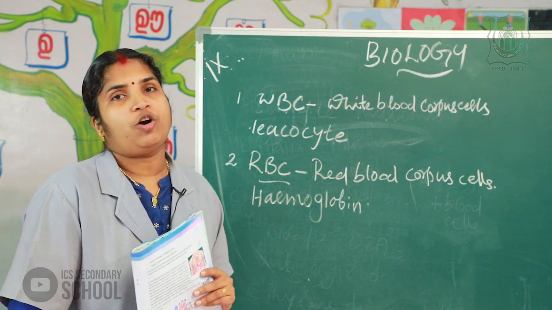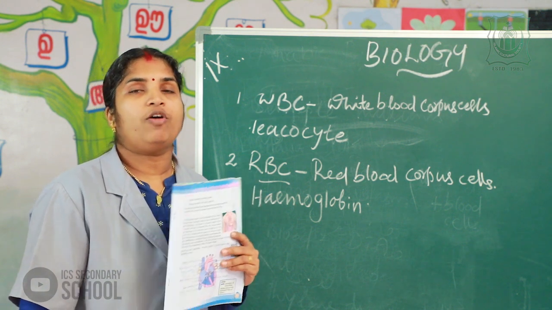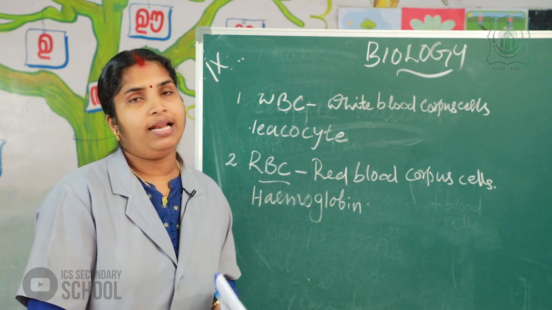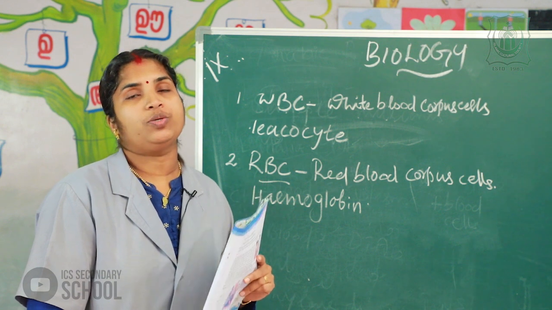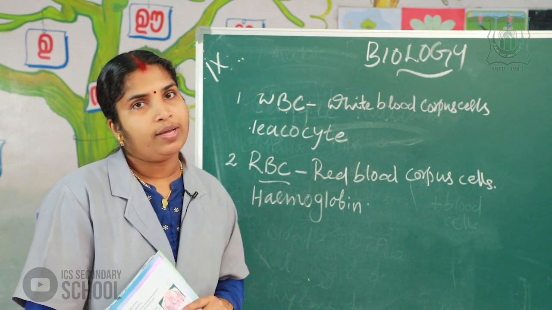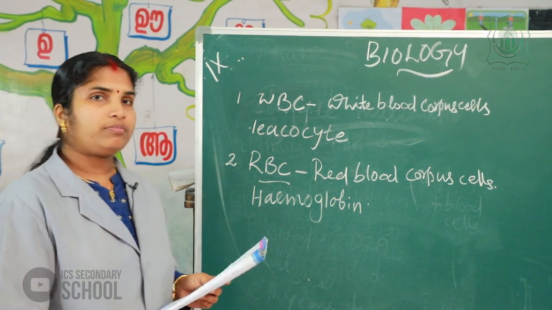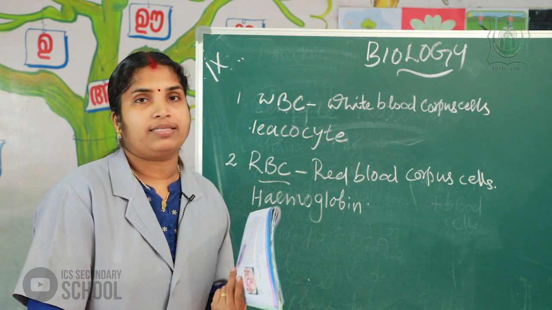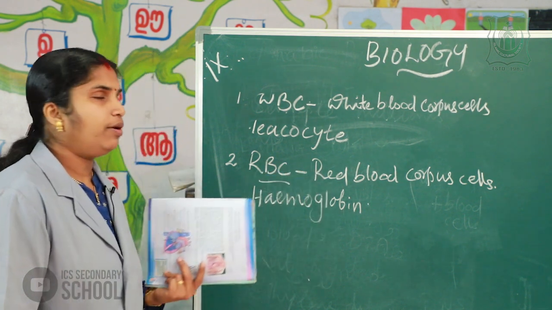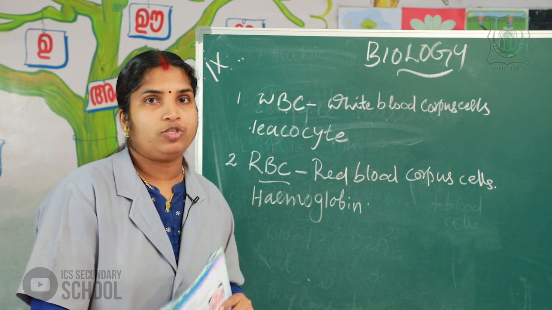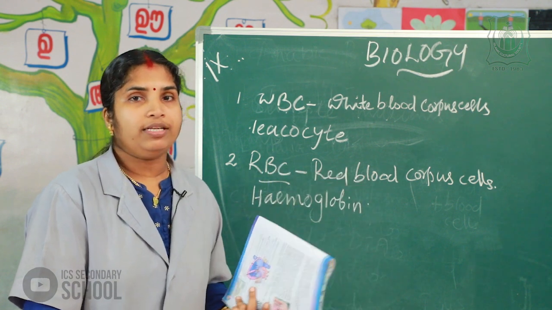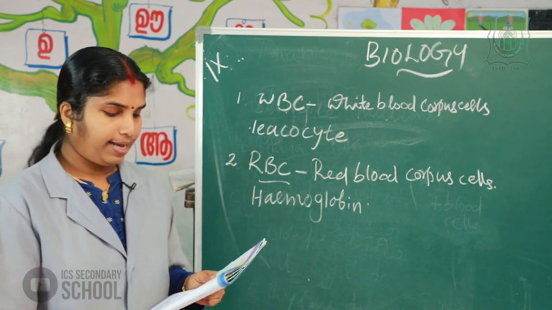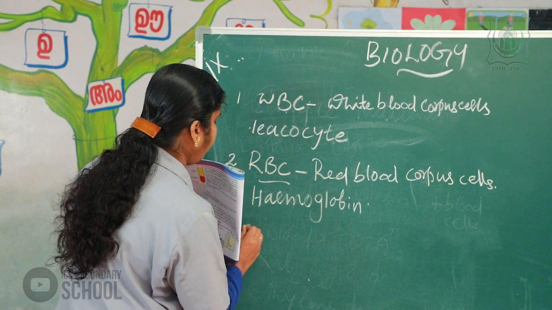These RBC also help in the transport of gases from the lungs to each and every cell, and from each cell back to the lungs. This helps in the transmission of oxygen gas and carbon dioxide gas. Oxygen goes from the lungs to each and every cell, and carbon dioxide from each and every cell to the lungs.